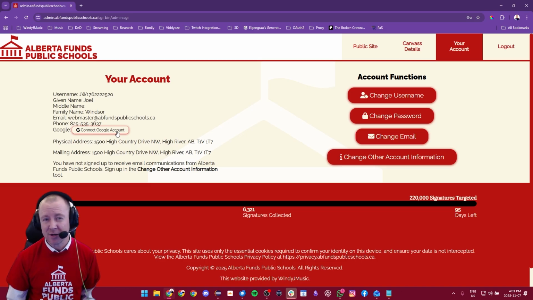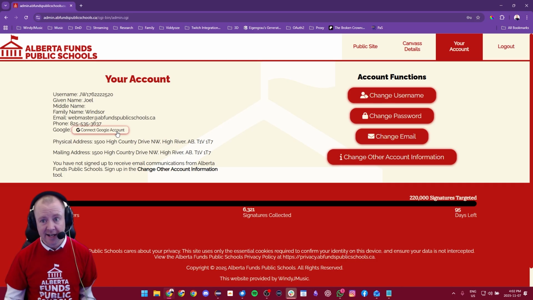So say you're somebody who's really bad with passwords like me, you might decide that you just don't want to have to worry about passwords. Well, then you can connect a Google account so that you can just click on that login with the Google button instead, and in you go without having to remember your passwords. But you do actually have to connect your account in the first place. So that would be the place that you would do it if you wanted to do that.